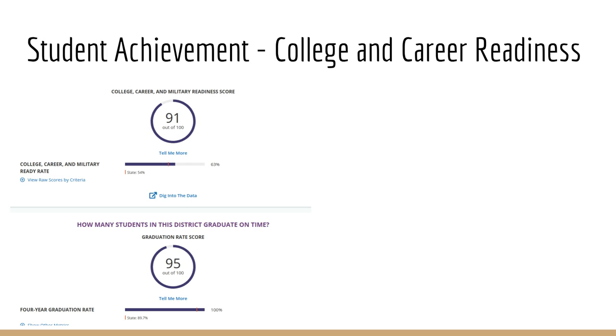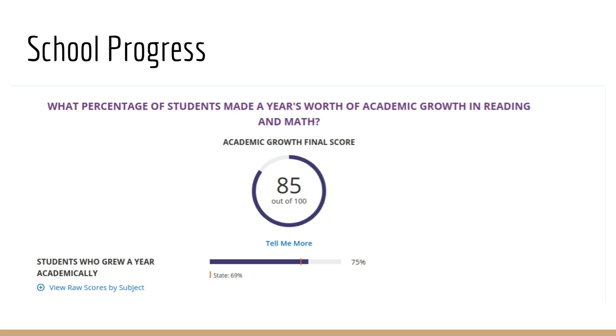Looking at student achievement as it pertains to college and career readiness, we have a score of 91 out of 100, which makes 63% college and career ready. This is above the state average of 54%. And then the number of students that graduate on time in our district is 95 out of 100. We actually have 100%. When you look at this breakdown, when you only have 178 kids, one kid can make a difference. So when we look at these percentages, we have to remember in the cases of students, we're talking about 1, 2, possibly 3 students.